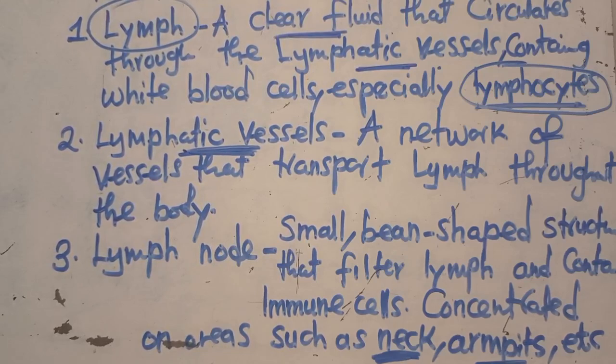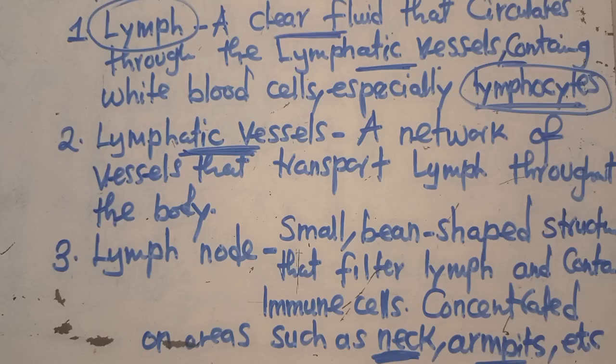Whenever we are talking about these same things, there is what we call lymphatic capillaries. These are the smallest vessels of the lymphatic system. If I ask what we call the smallest vessels of the lymphatic system, they are called lymphatic capillaries.